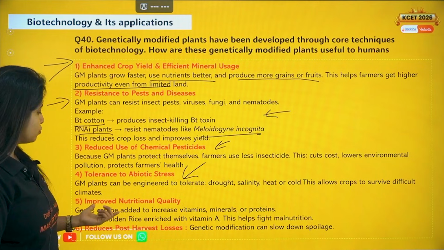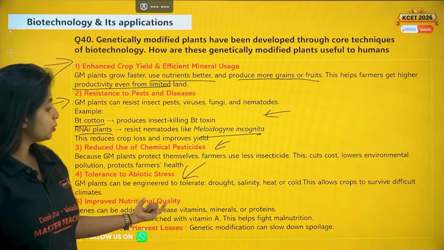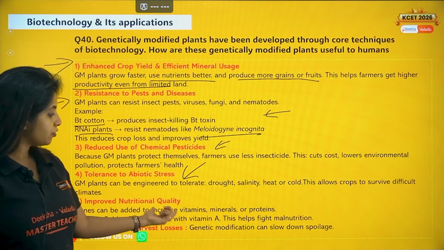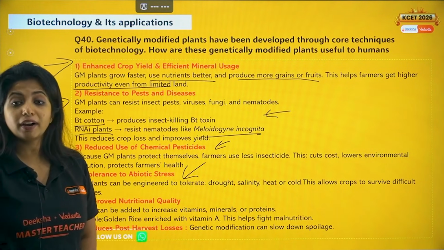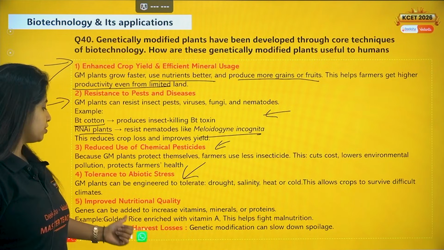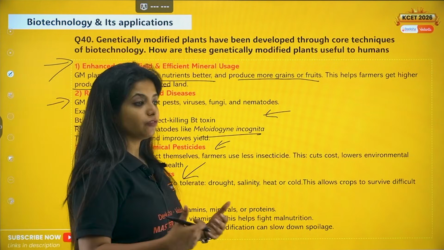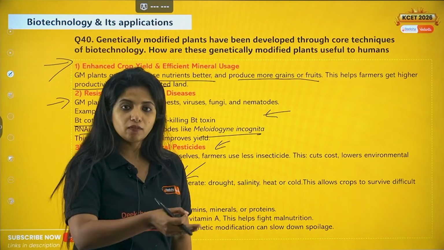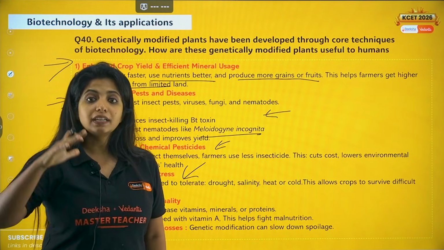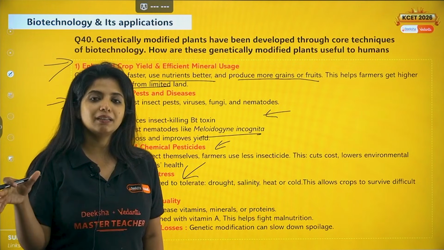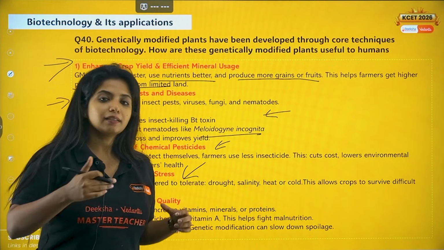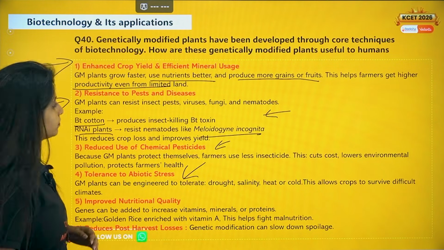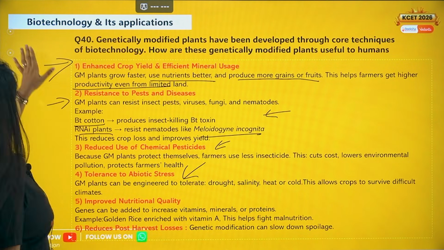So golden rice was produced with the help of this. Genes can be added to increase vitamins, minerals as well as protein. So golden rice enriched with vitamin A helps to fight malnutrition as well. Now 6 says it reduces post-harvest losses. Genetically modified plants, usually what happens is that when we store, the things get lost. Some pest will come and eat it, and their longevity is very less. The seeds might basically become bad later on. But over here, they are more resistant to all these things. They have more shelf life as well. So these are the points that you need to write.